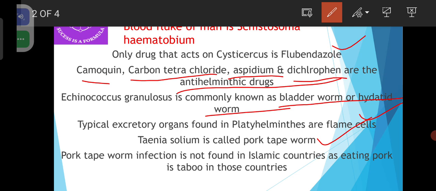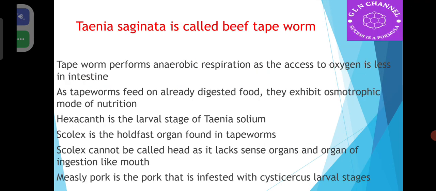Pork tapeworm infection is not found in Islamic countries as eating pork is taboo, that is, it is prohibited in those countries. Taenia saginata is called beef tapeworm.